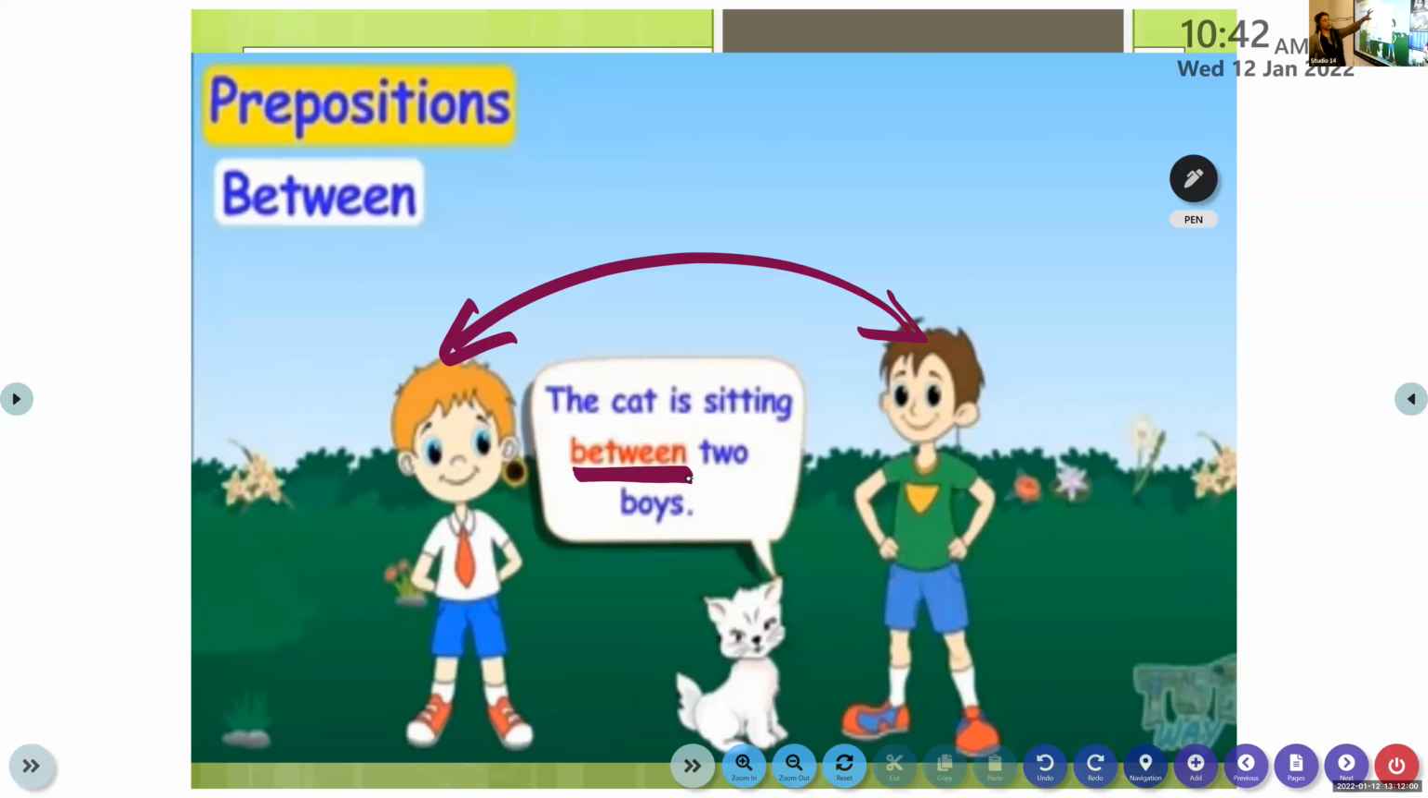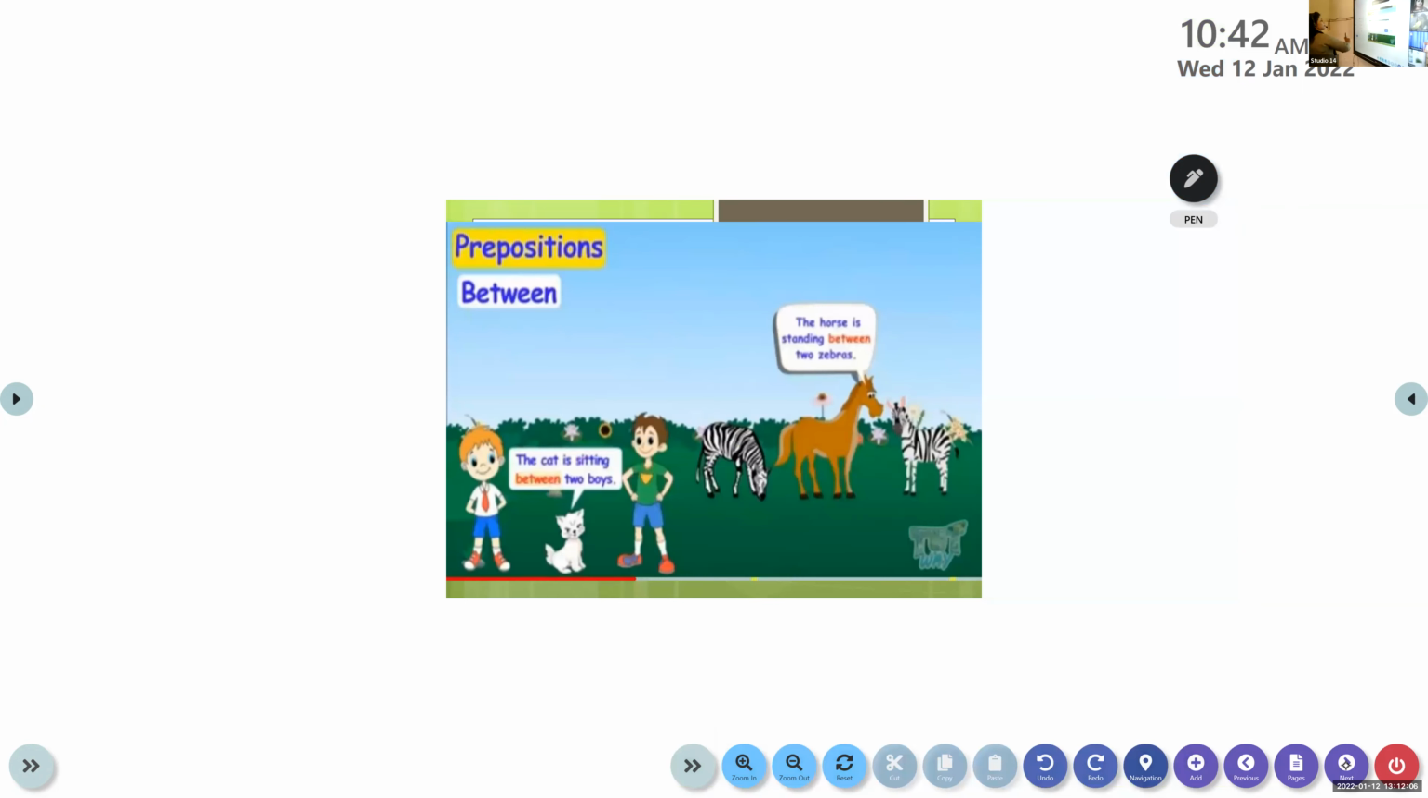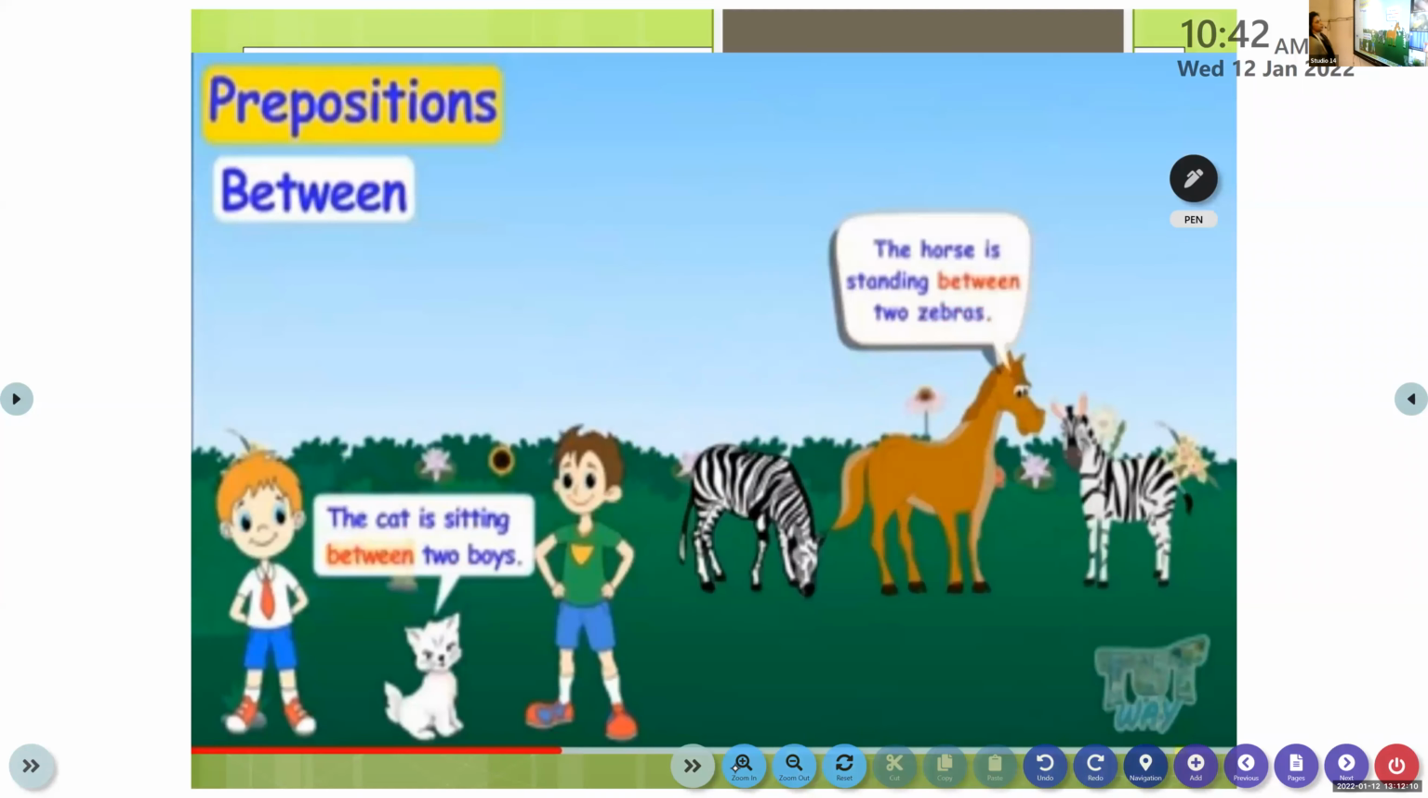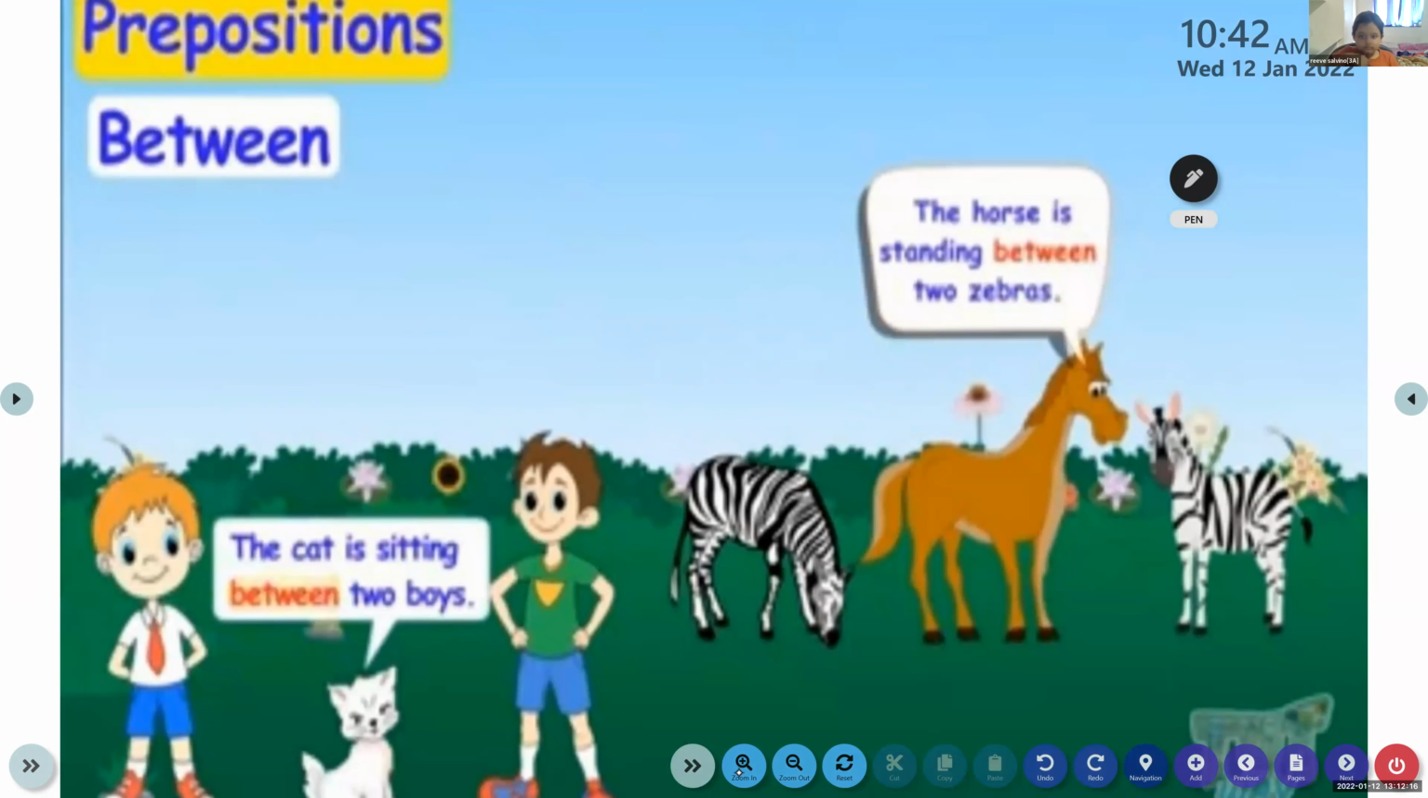Yes, have a look at it. Between means two things. Now, all of you look at this picture. Where is the horse? The horse is standing between two zebras. Between two zebras. So you can see the picture here.